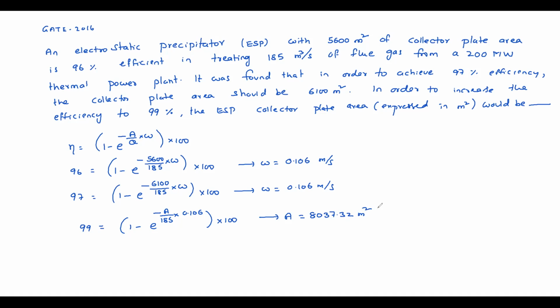2016 GATE bit. Yes, sir. 8037.02. Okay. 8037 meters square. Okay. So next, check with the key sheet. Key of the IITMs. Okay. This is about electrostatic precipitator.